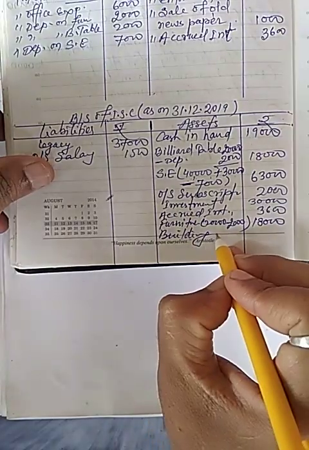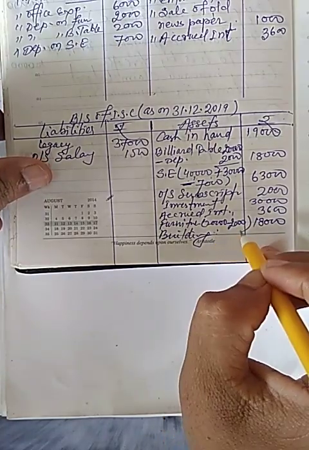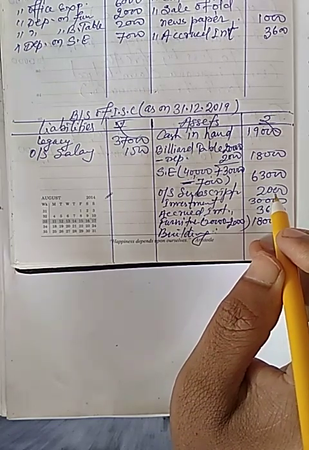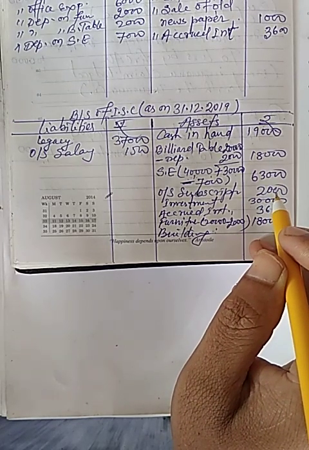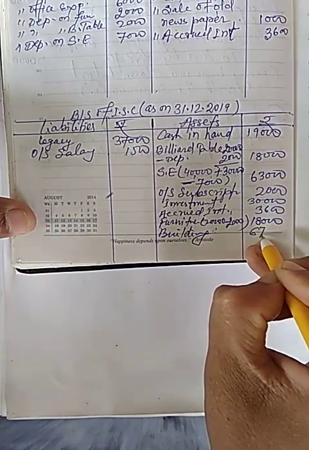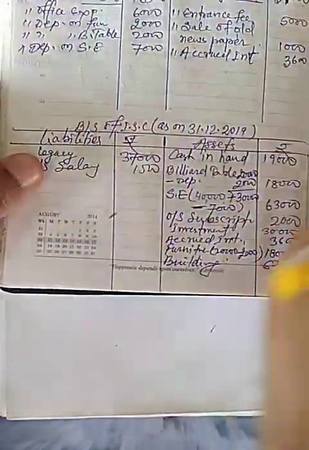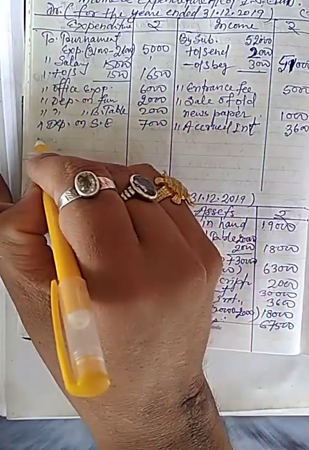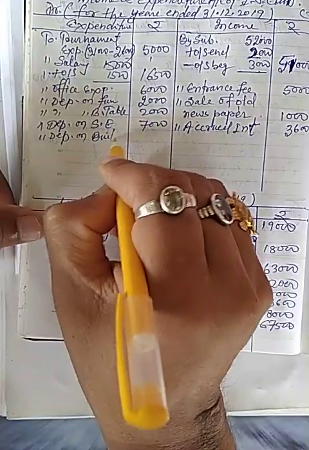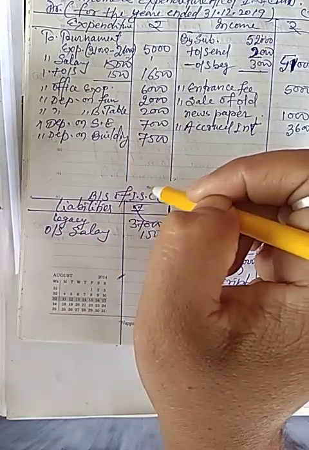Next point is building, also given. Amount of building is given 75,000, and depreciation charge on building will be 7,500, so remaining balance will be 67,500. So I will also show the depreciation on building in expenditure account 7,500.